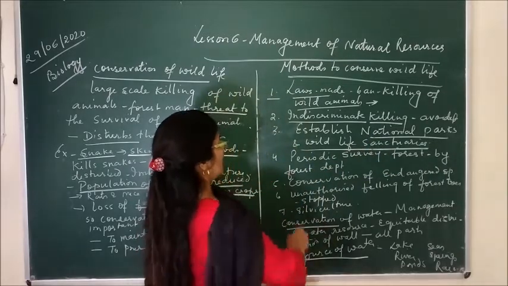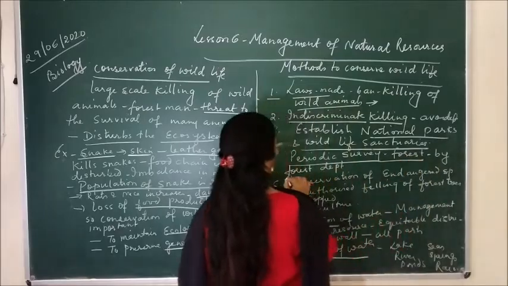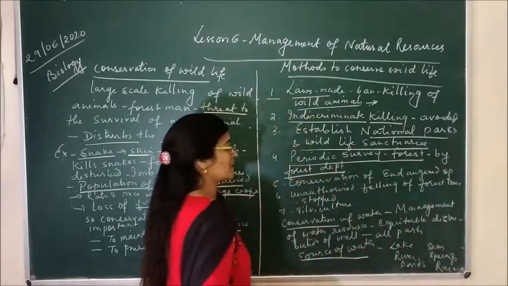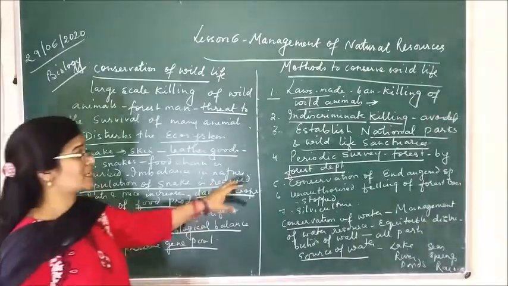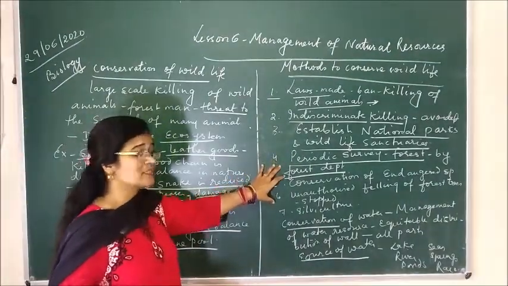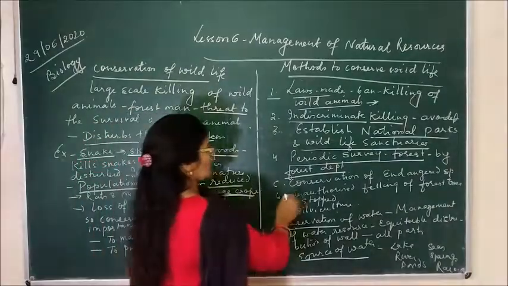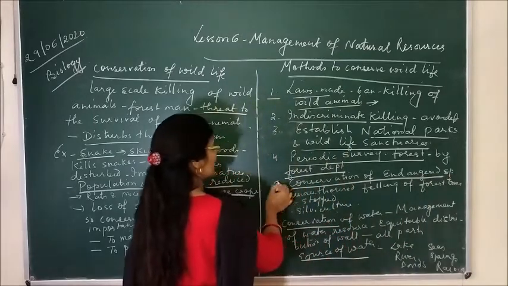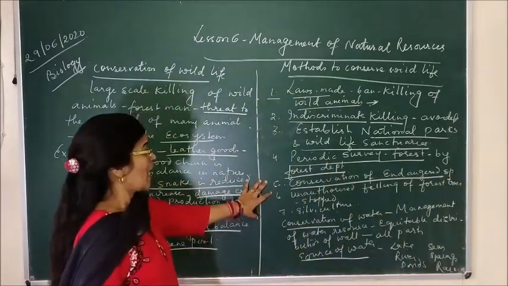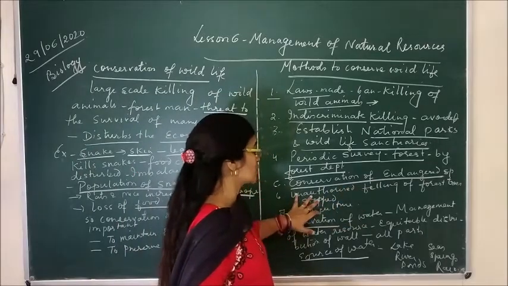Next, periodic survey of the forest should be done by the forest department so that they can count the number of different trees in the forest as well as the number of wild animals present in the forest. And as I already told you, conservation of endangered species, which are in a state of extinction, should be done, and unauthorized felling of forest trees should be stopped.